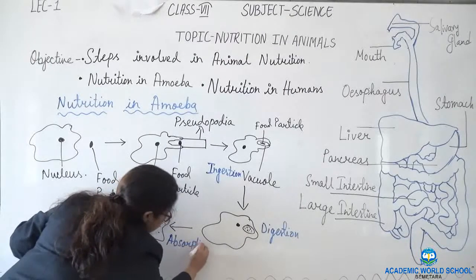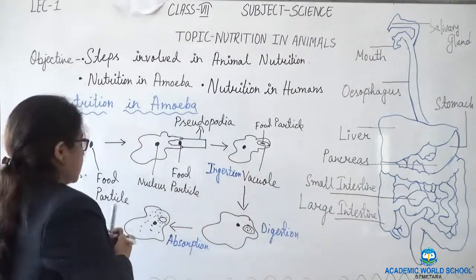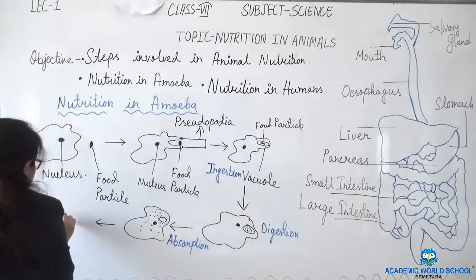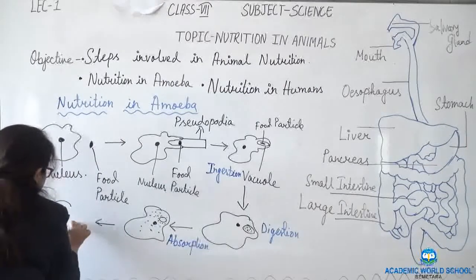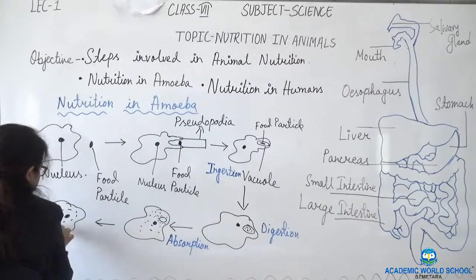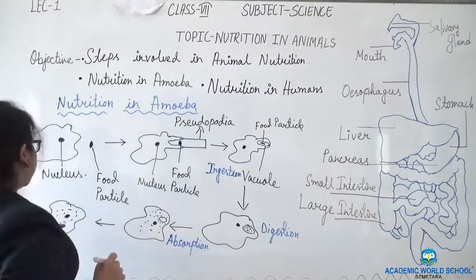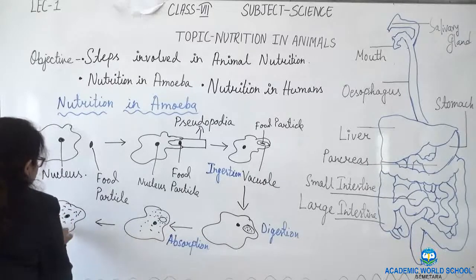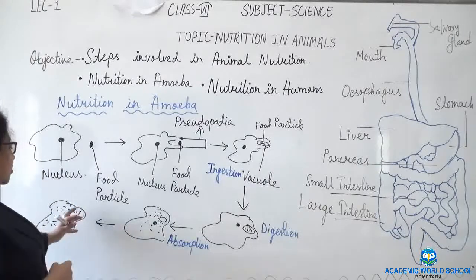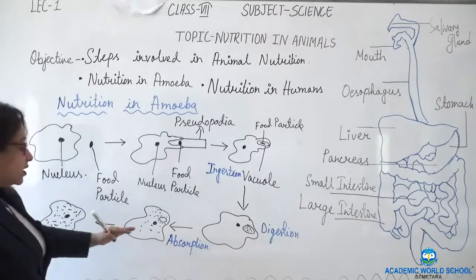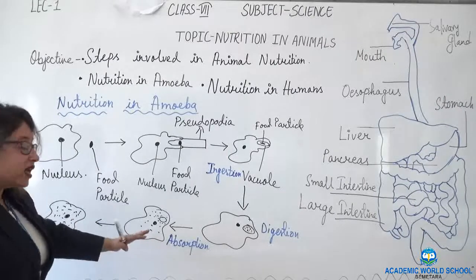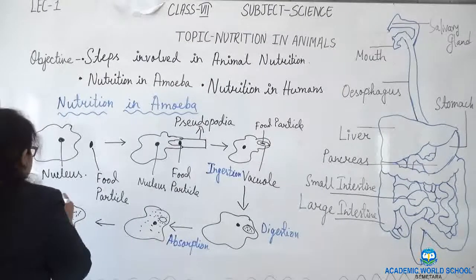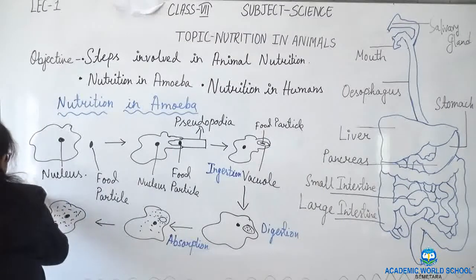The food is diffused in the whole body and the whole body is taking the food. It is absorbed, the body has taken the food. Now it is distributed to the overall body. This is assimilation.